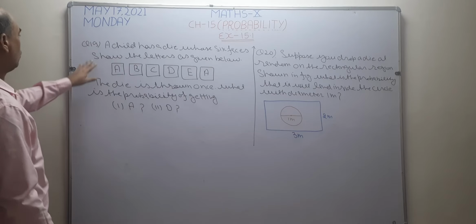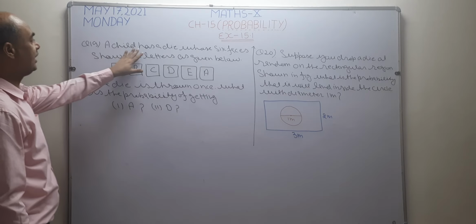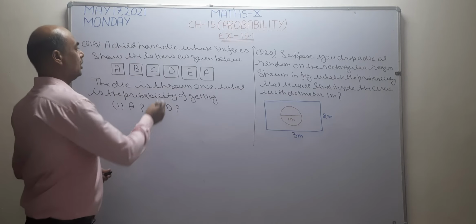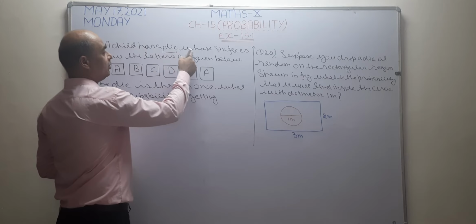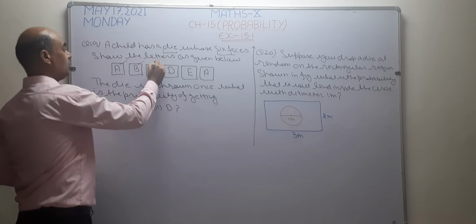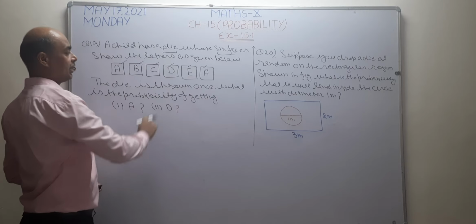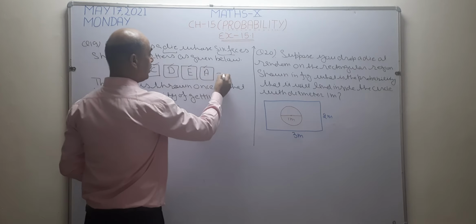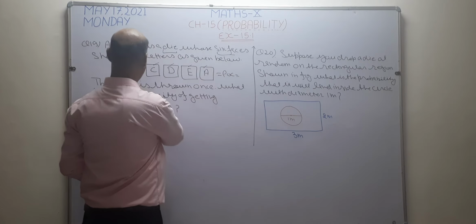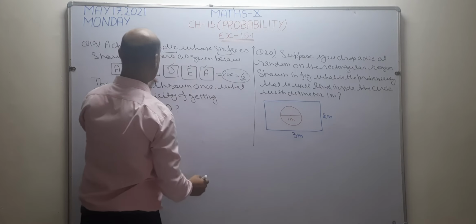Now I want to solve question number 19 of exercise 15.1. See what is given in this question. A child has a die whose 6 faces are A, B, C, D, E and A. 6 faces are like this. So what are the possible outcomes? The possible outcomes are 1, 2, 3, 4, 5, 6. 6 is the number of possible outcomes because 6 faces are there.